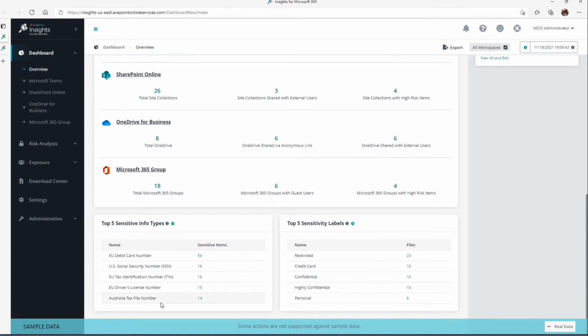And so Insights queries the index that's built by Microsoft for scanning sensitive info types, and we surface that in our dashboard. So where are all the EU debit card numbers? We found them, and there's 54 of them that we were able to highlight within Insights.